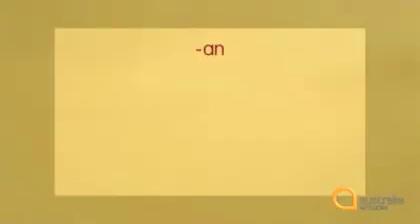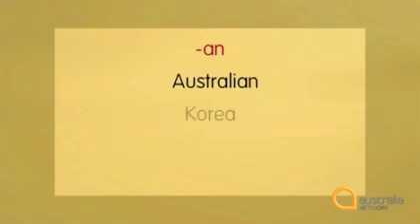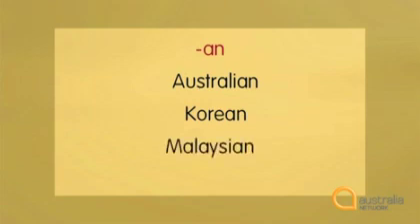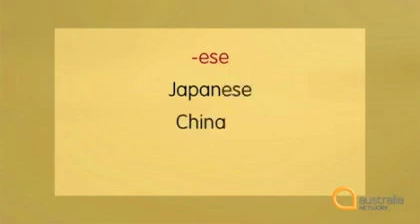We have the AN group: Australia, Australian, Korea, Korean, Malaysia, Malaysian, Fiji, Fijian. We have the ESE group: Japan, Japanese, China, Chinese, Vietnam, Vietnamese.